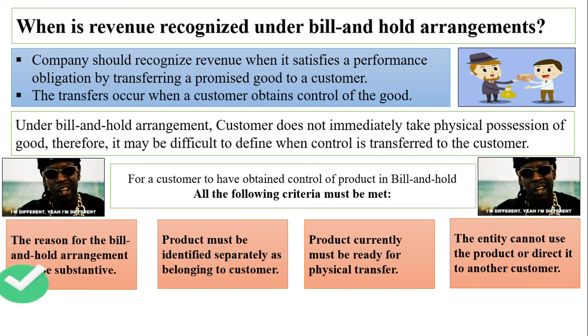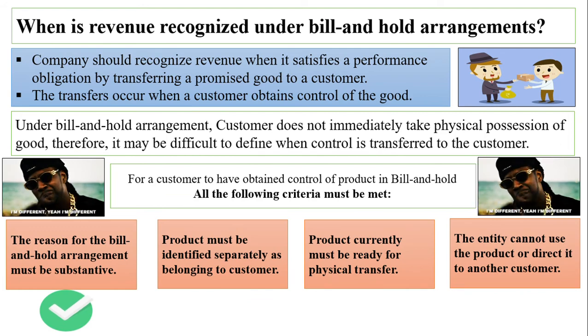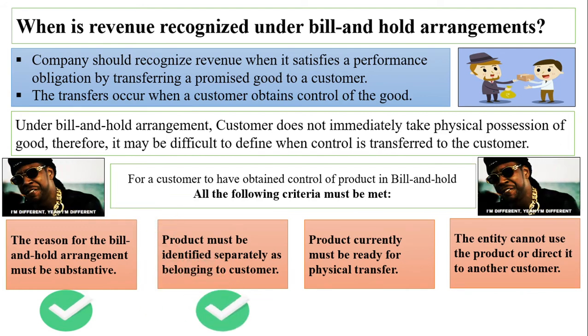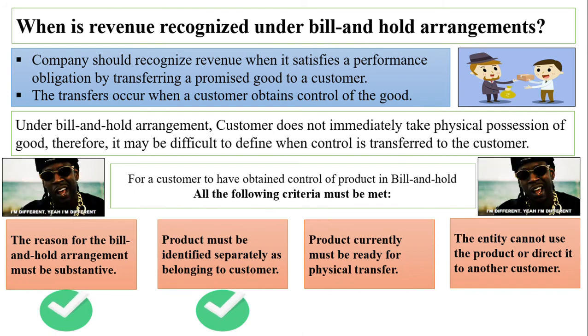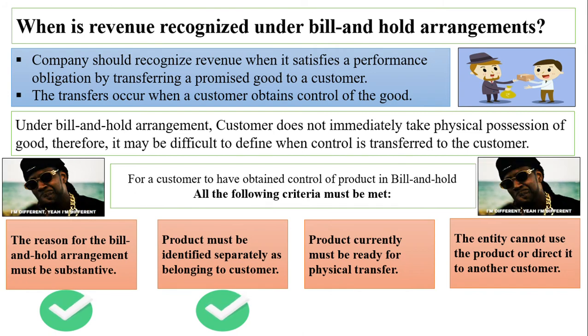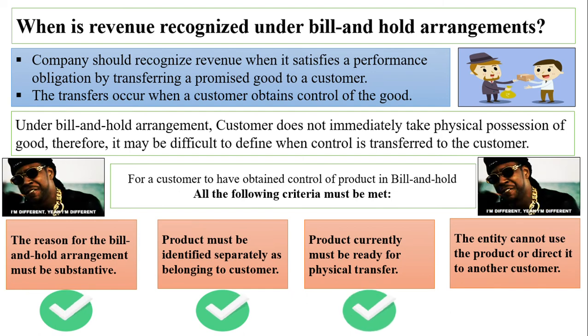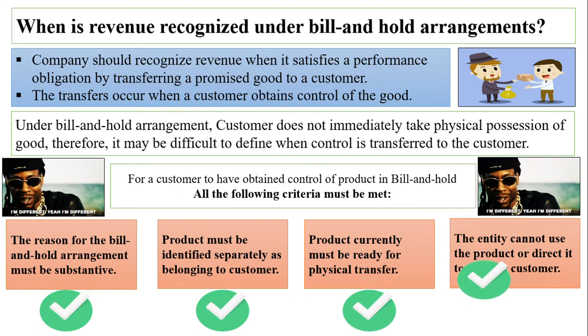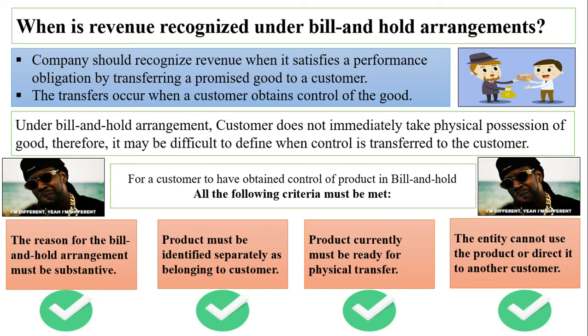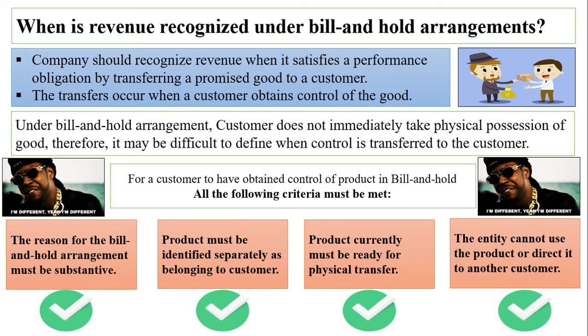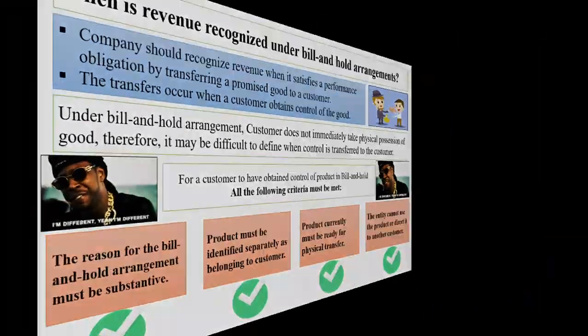The reasons must be substantial, the product must be identifiable, the product is ready for dispatch, manufactured and kept separately, and it should not be used for another customer. If these four criteria are met, then the company can recognize the revenue as and when it enters into the arrangement.